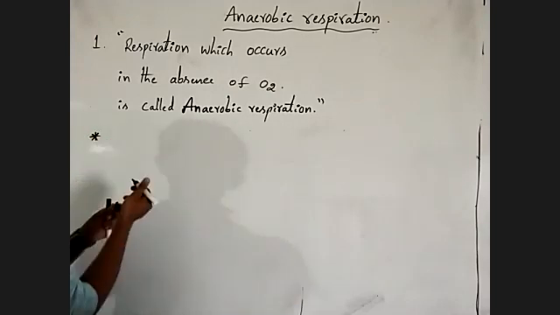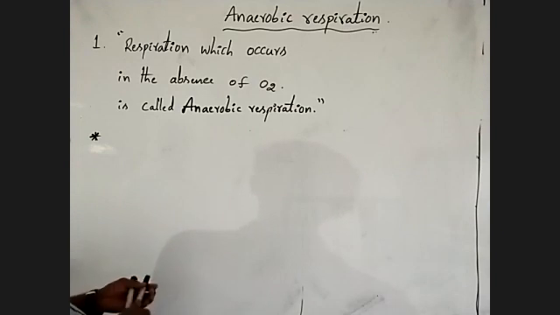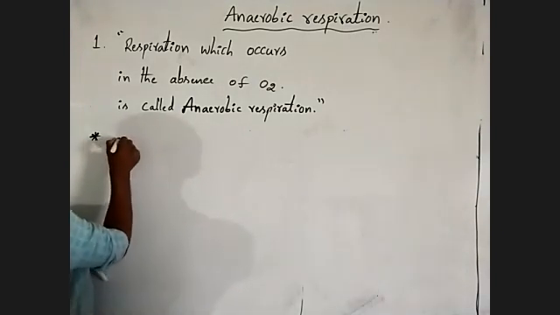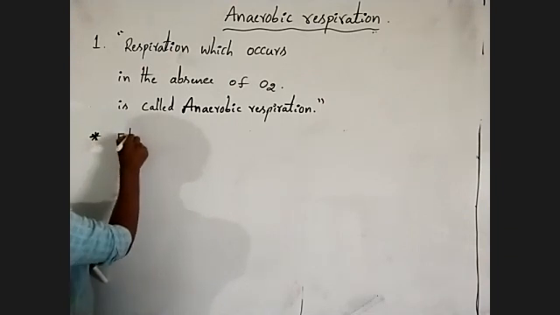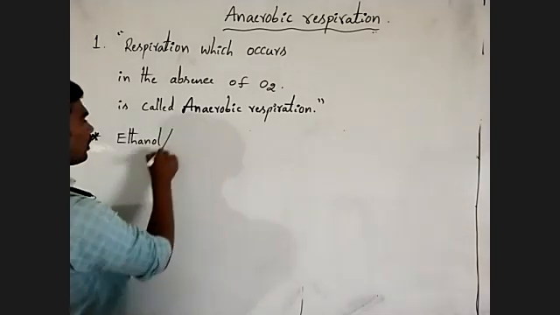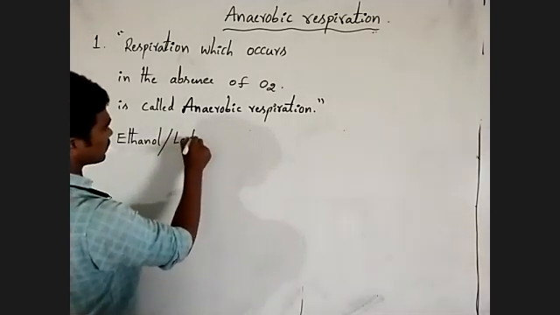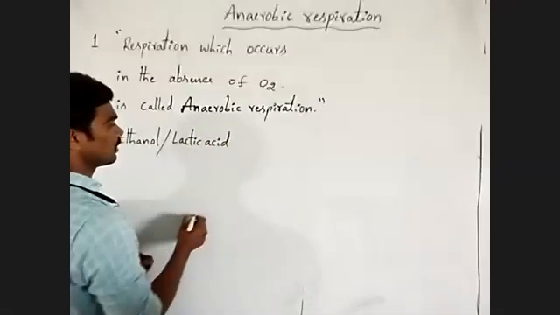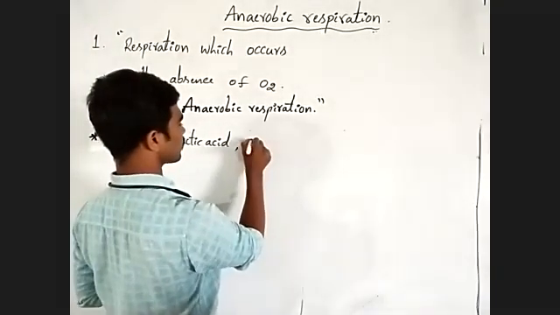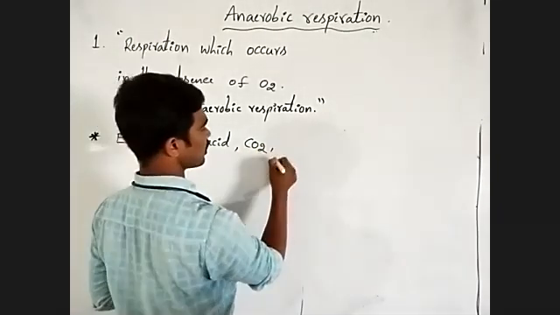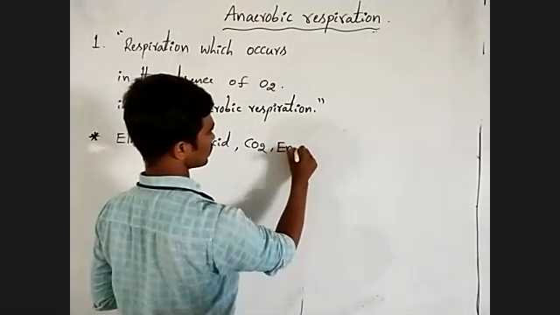Next, other characteristic features are: here the end products are ethanol or lactic acid. Next, carbon dioxide, energy.